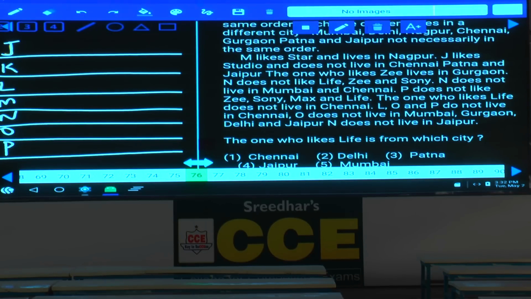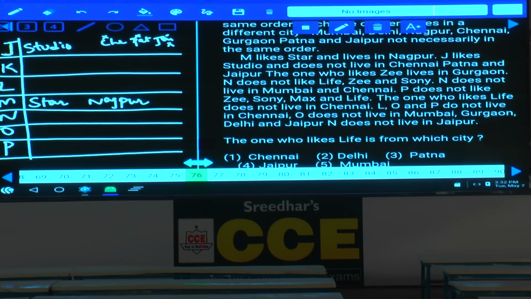M likes Star, and Star here is fixed. M likes Star and lives in Nagpur. Now the city Nagpur is also fixed here, M and Nagpur. And next, J likes Studio, so Studio must be J, and J does not live in Chennai, Patna and Jaipur. Hence Chennai, Patna and Jaipur are ruled out for J. Are you following this or not? Hence put a cross.